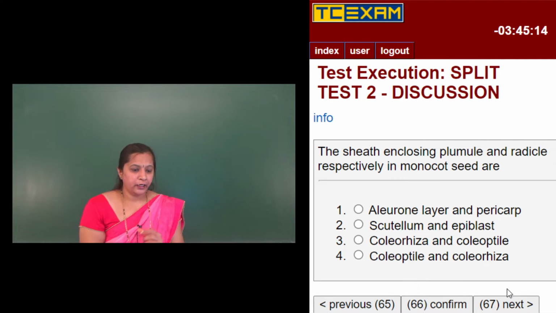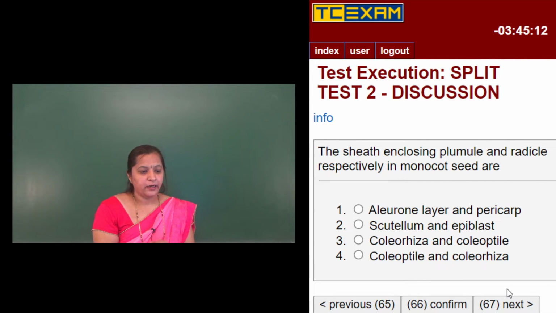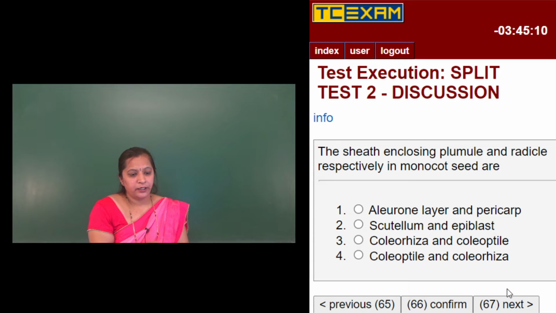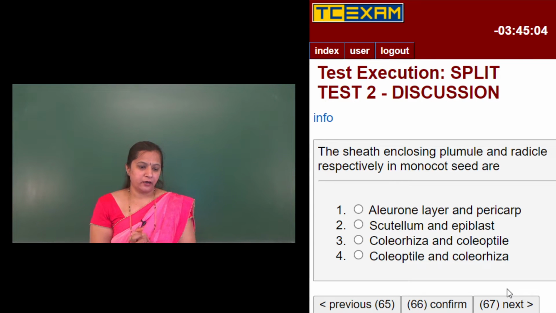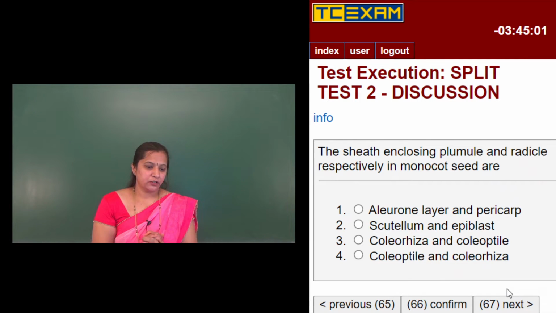The sheath enclosing plumule and radicle respectively in a monocot seed are: the first option is aleurone layer and pericarp, second option is scutellum and epiblast, third option is coleorhiza and coleoptile, and the fourth option is coleoptile and coleorhiza.